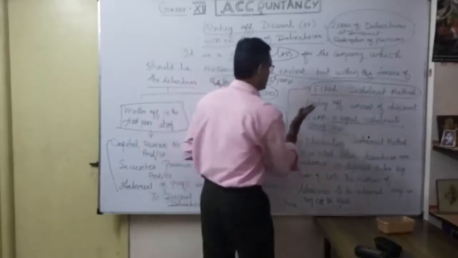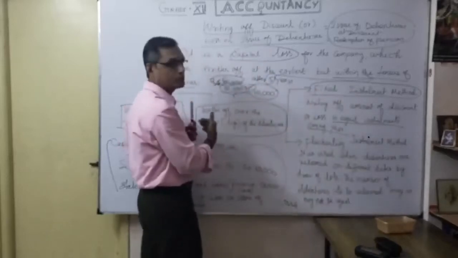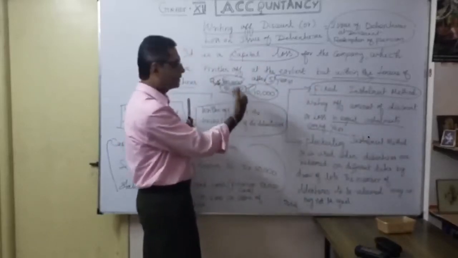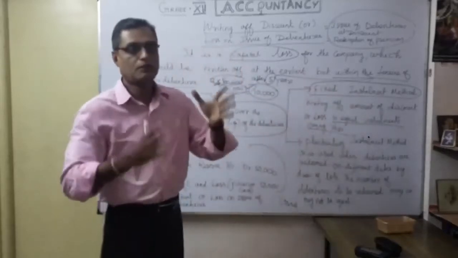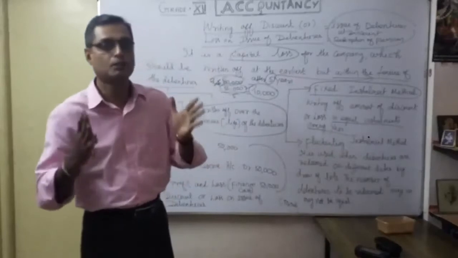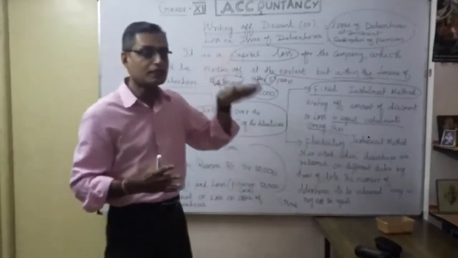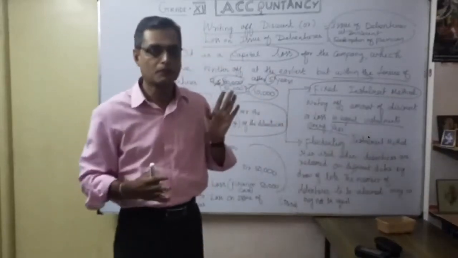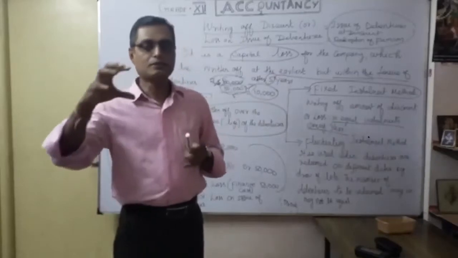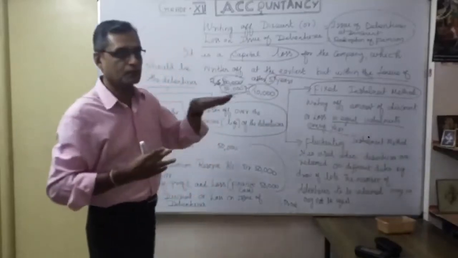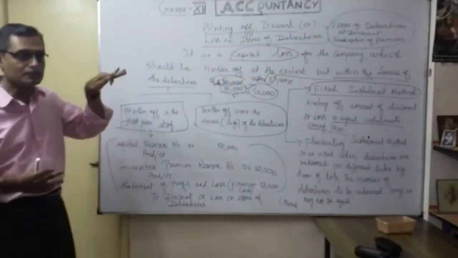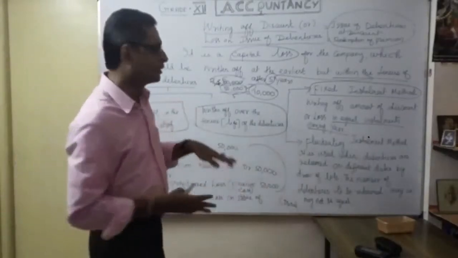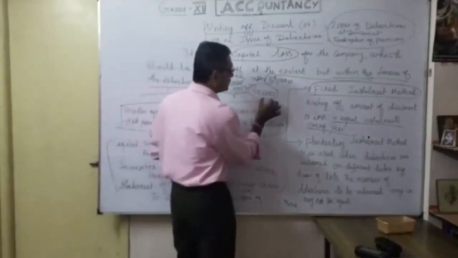Let's say the first one: whenever you write off over the tenure life of the debenture, every year you write off 10,000. So of the 50,000 discount or loss on issue of debenture, each year only 10,000 is written off. It means only 10,000 is shown in the profit and loss account. Naturally, the profit never reduces immediately. Instead of 50,000, every year you show only 10,000.